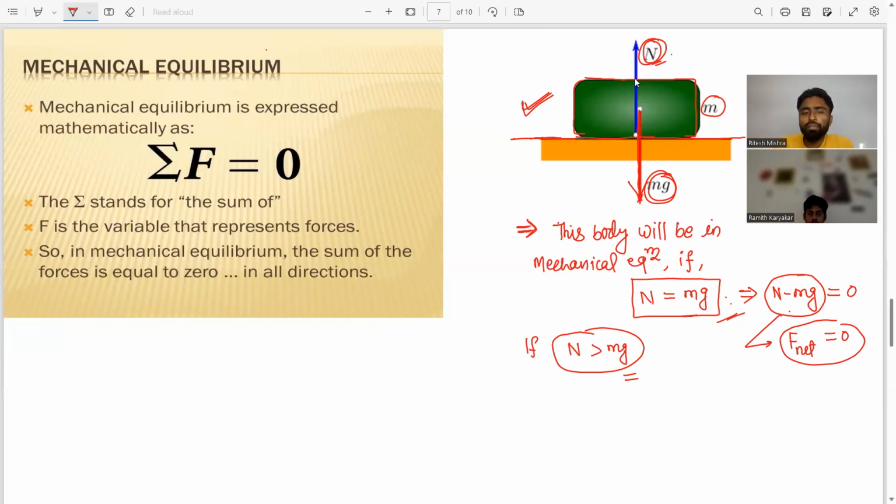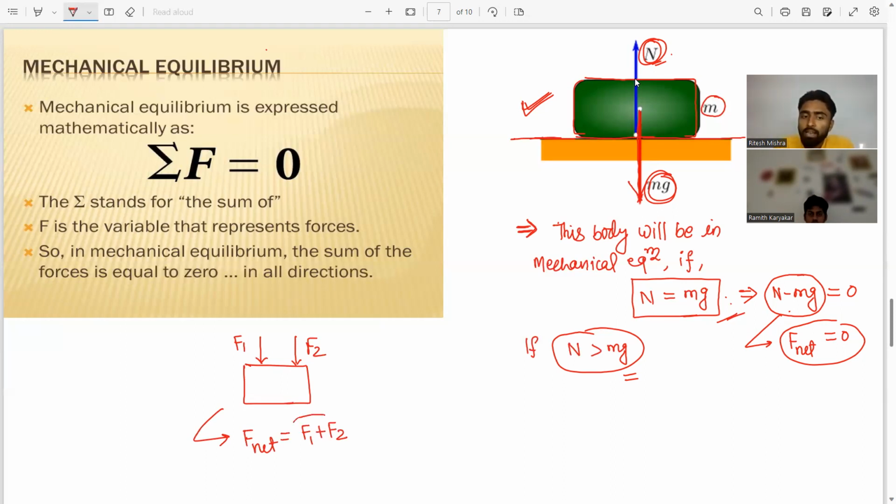Suppose a body is present, and on this body one force is F1 and another force is F2. What will be the net force? It is F1 plus F2.